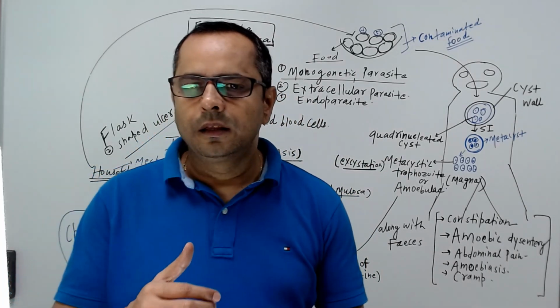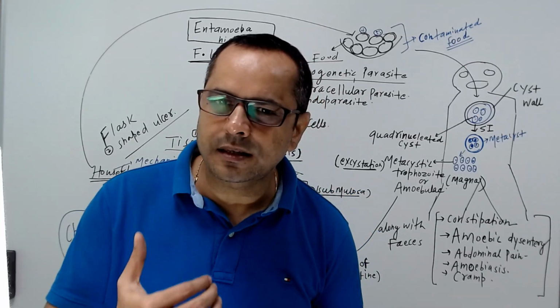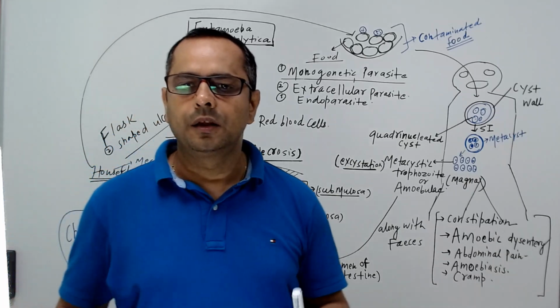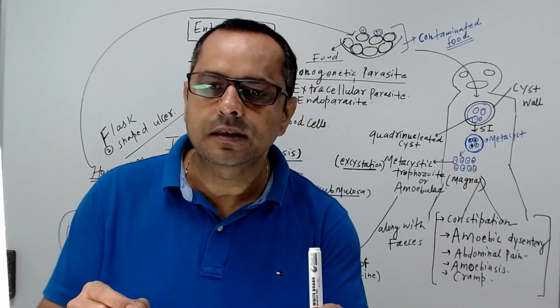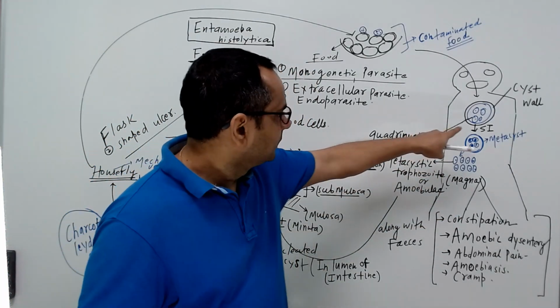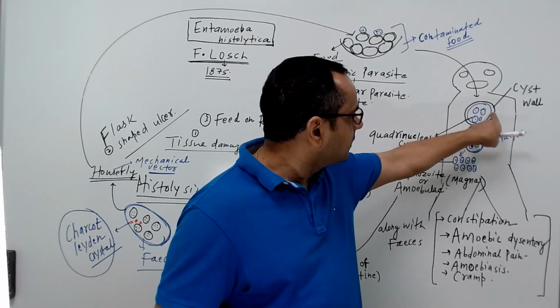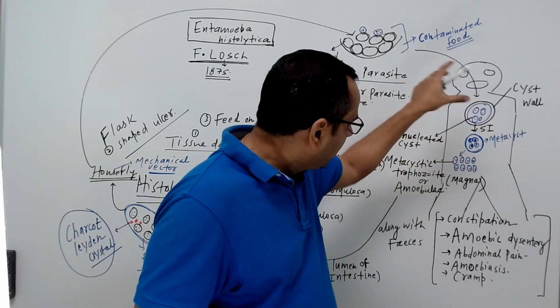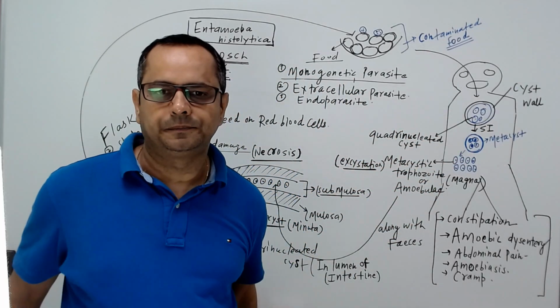It means the cyst that enters the human body along with the contaminated food is called a quadrinucleated cyst. Look here: it's called a quadrinucleated cyst, and above that structure a cyst wall is there.